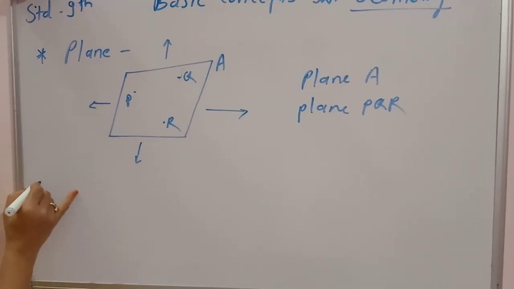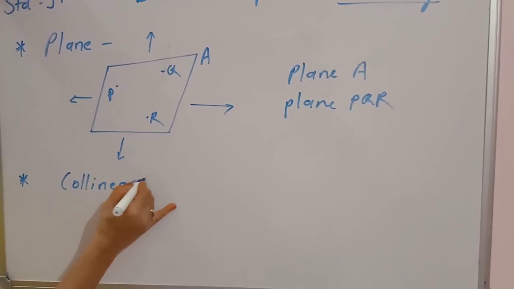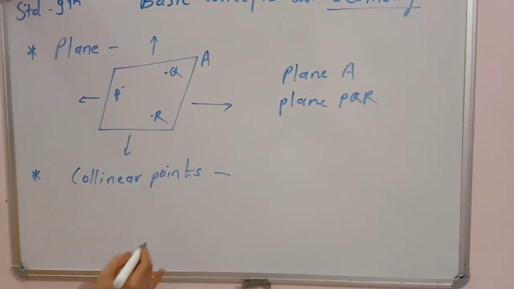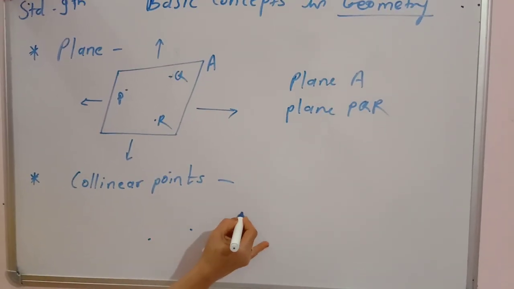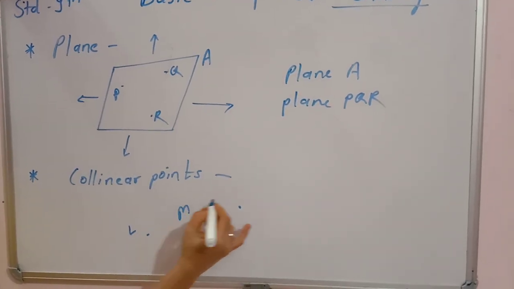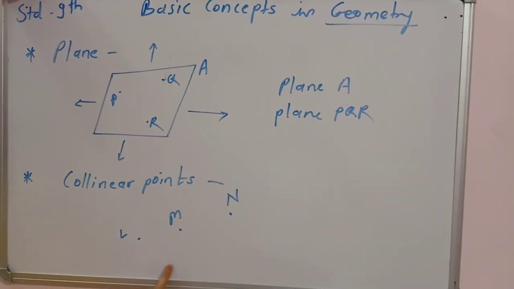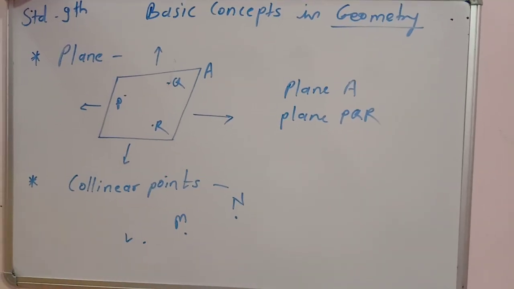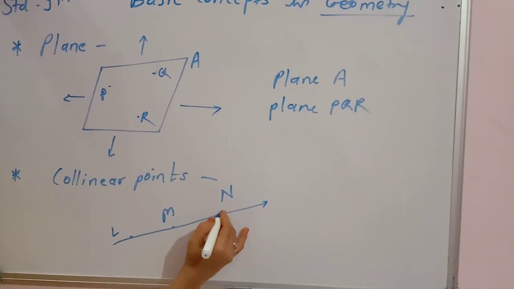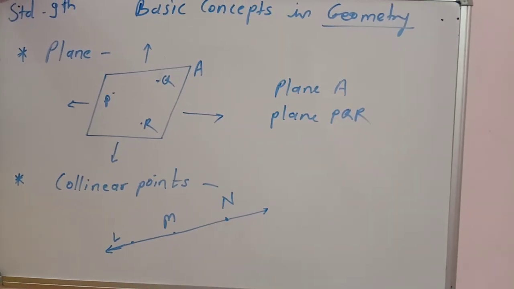Now the next concept that you have learned is collinear points. If there are 3 points like this, suppose point L, point M and point N, and if a single straight line can be drawn through all these 3 points, then those points are known as collinear points.